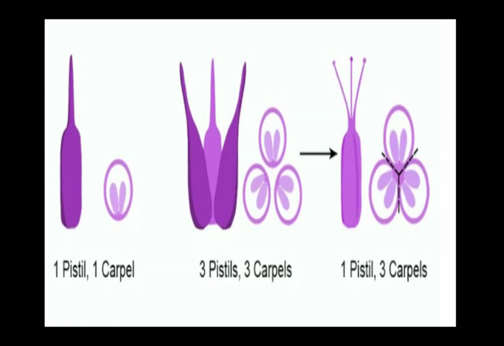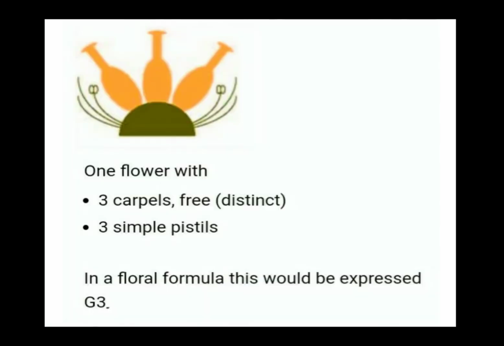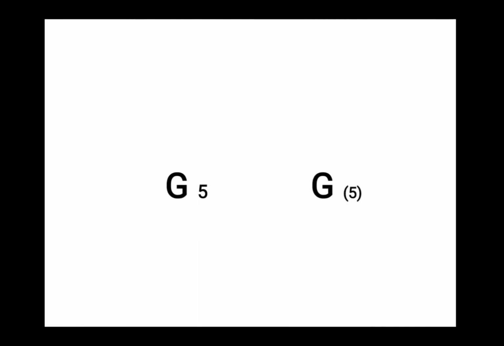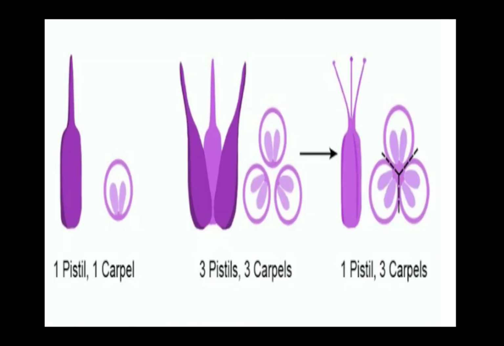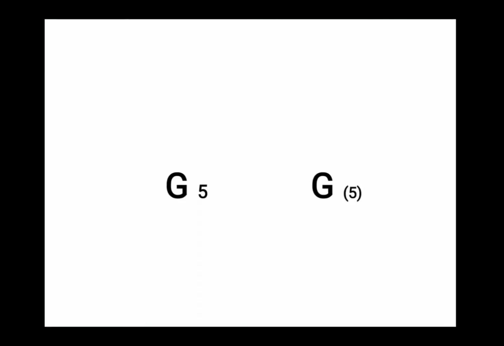But there are cases where you cannot use pistil and carpel truly as synonyms. And what are these cases? These are when the female flower parts are fused. Let us use the term female flower parts for the time being. We will not use pistil and carpel. So if there are 5 female flower parts, we will say gynoecium comprises 5. And if these 5 female flower parts are fused, we will say gynoecium comprises 5 fused female flower parts. This is how we write it.